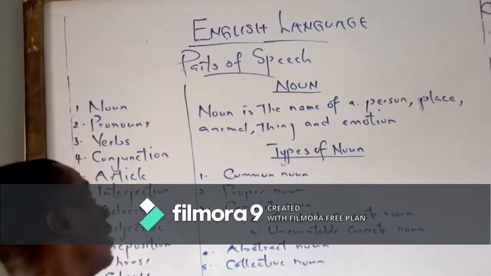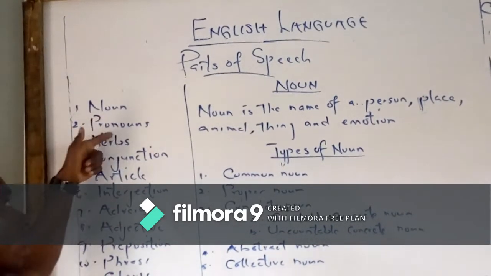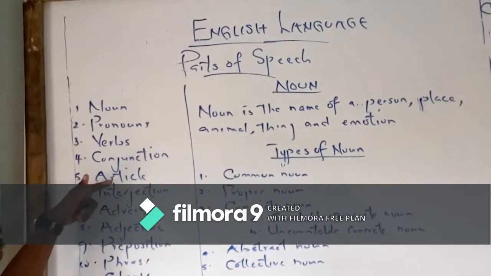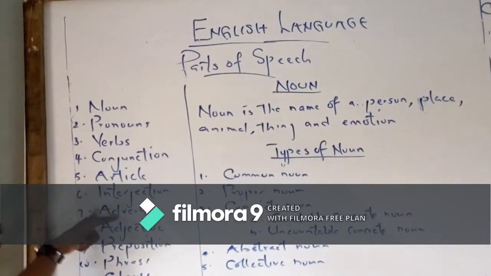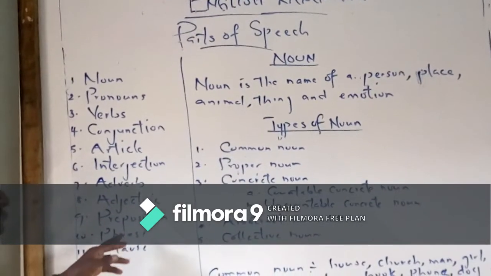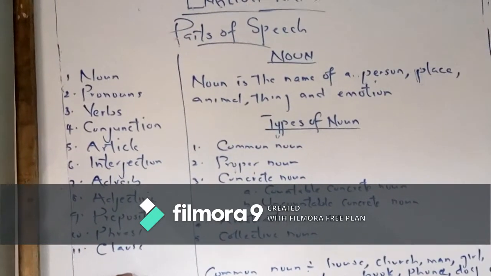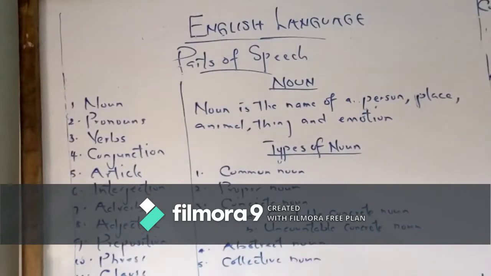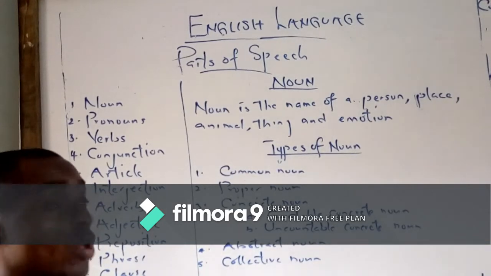It could be a noun, a pronoun, a verb, conjunction, article, interjection, adverb, adjective, preposition, phrase, or clause. These are parts of speech. Two or more of these will be found in every sentence we make.